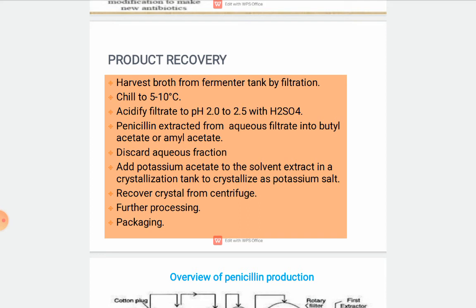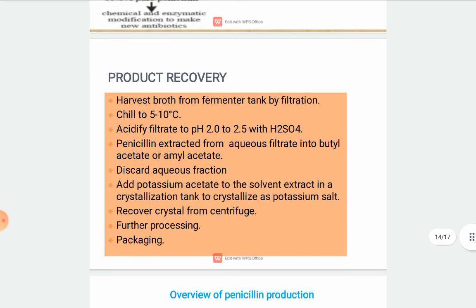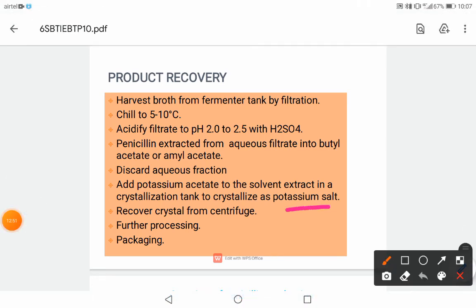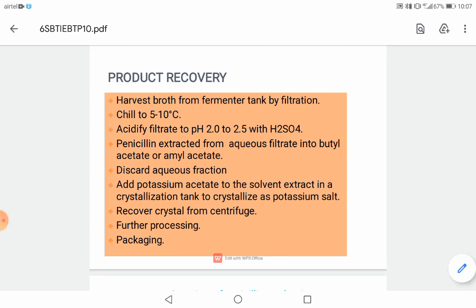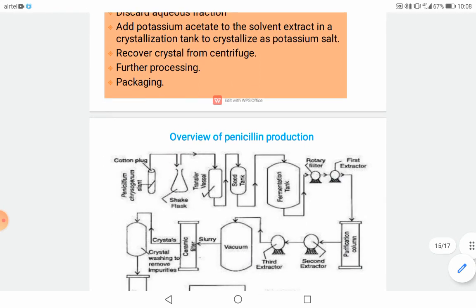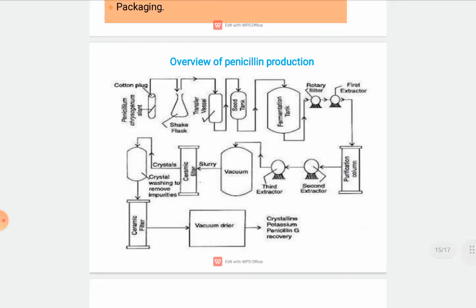Discard the aqueous fraction, add potassium acetate to the solvent extract in a crystallization tank to crystallize as the potassium salt of penicillin. Recover crystals from the centrifuge, further processing, and then we get the pure penicillin. So this is the overall view of penicillin production, which includes recovery as well.